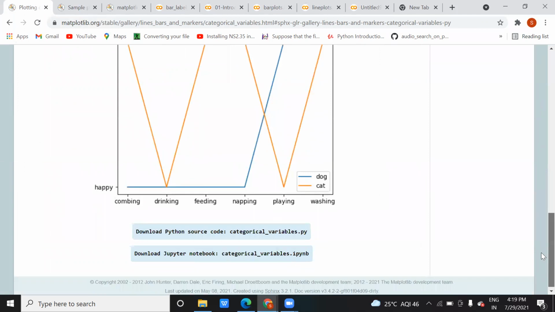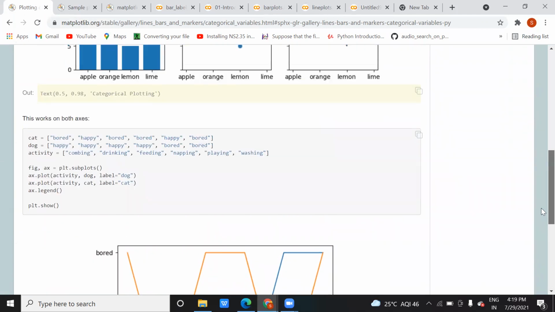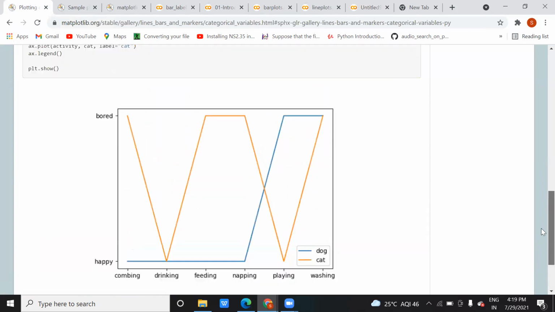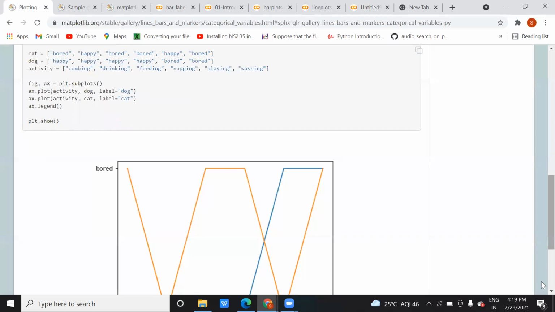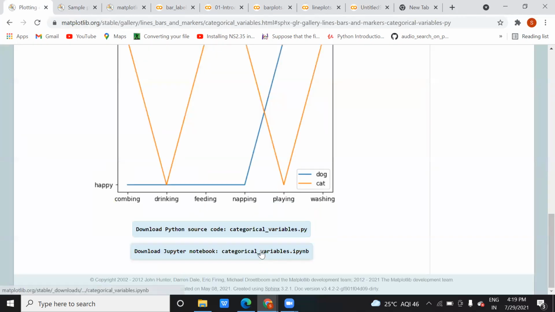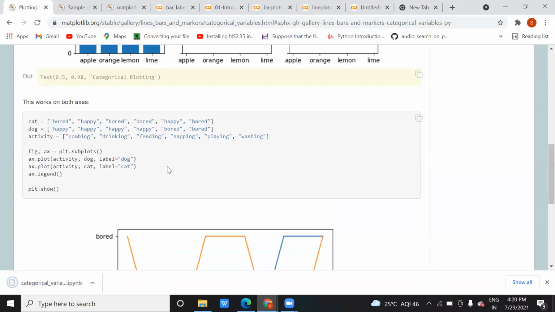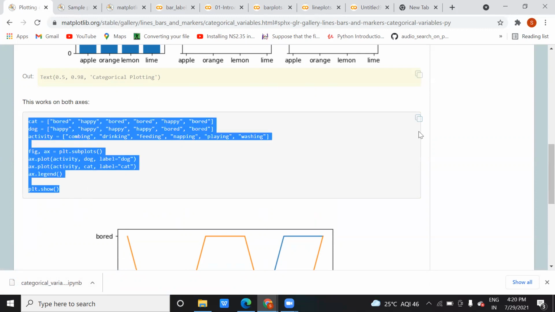If you want to see some more graphs, you can. And I forgot to tell you, you can also download this code from here. Okay, if you want to download it, just click on this link and it will get downloaded like this. So the same code that I'm trying here, you can get it there. Now similarly, if you want to try this graph, you can try this one. Okay, this graph you can try.